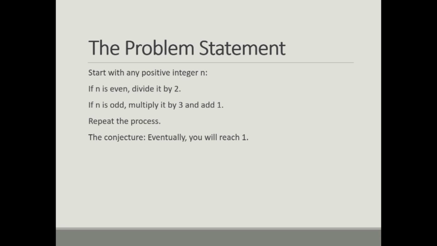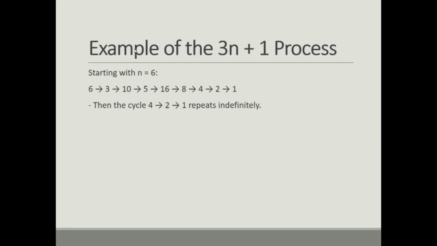We are now discussing the problem statement. Here is how it works. You start with n, which is an integer. If n is even, divide it by 2. If it is odd, multiply by 3 and add 1. Repeat this process until you reach 1. This is the problem statement. Let's now discuss an example of 3n+1.